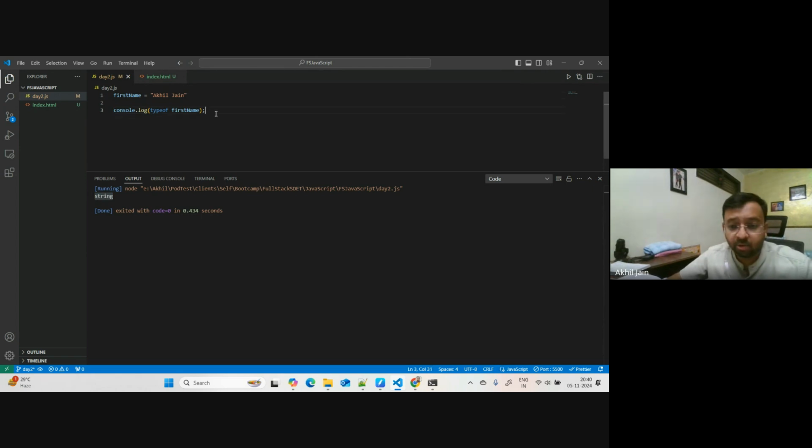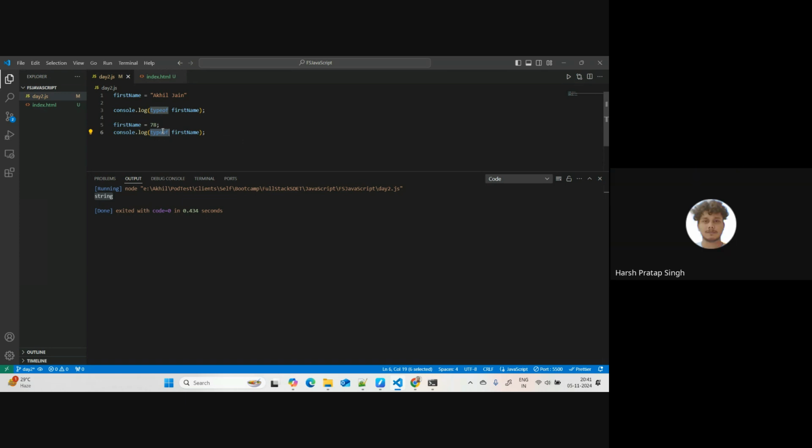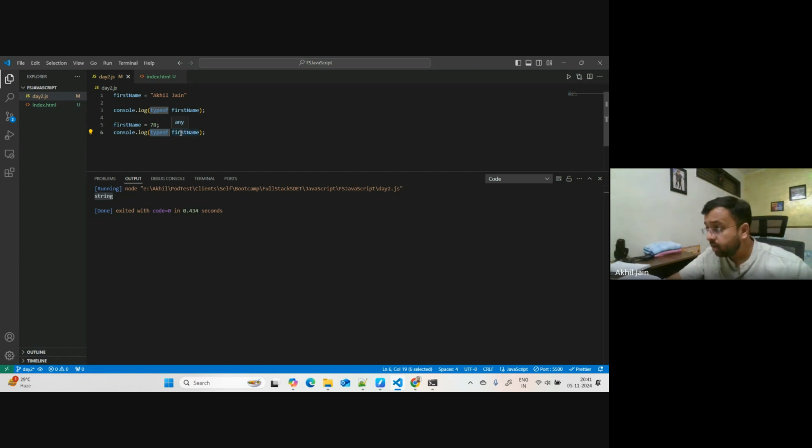Okay, let me do one thing now. I'll use this first name, and this time I will assign it 78. Now I will print this again. What should this print now? Anyone? Typeof prints the data type of what that variable is holding. Number. Right, let's run this. It prints number. Okay, great.